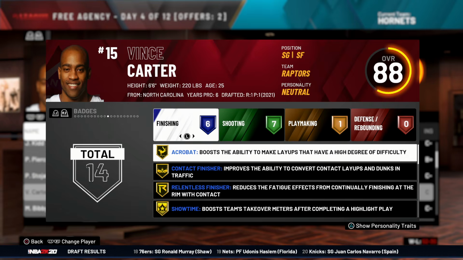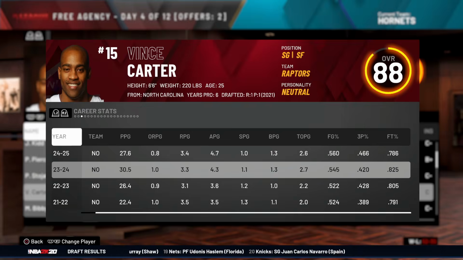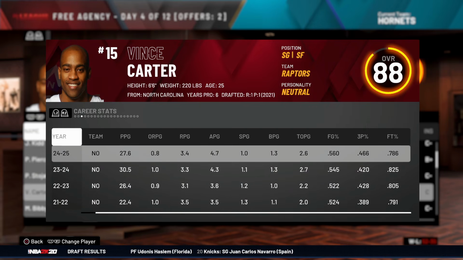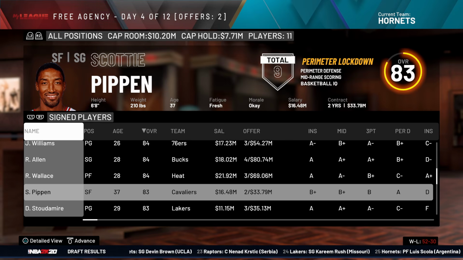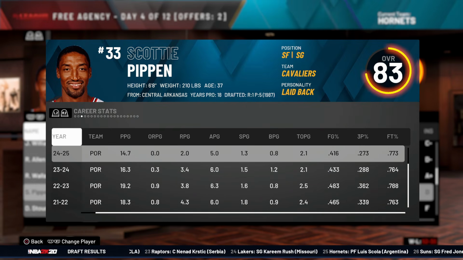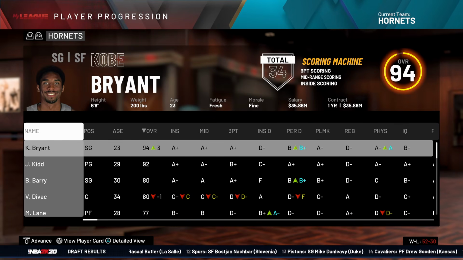Vince Carter found his way to Toronto. Instead of staying there for 4 years and then leaving Toronto or whatever it was, he instead was in New Orleans for 4 years and then left them. And Scottie Pippen's still trying to hold on and went to the Cavaliers. Kobe Bryant, 94 overall. He's only 23 years old still. My God, I'm gonna be around here for a while.